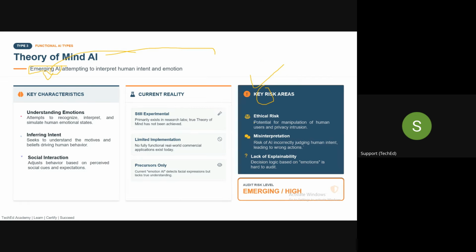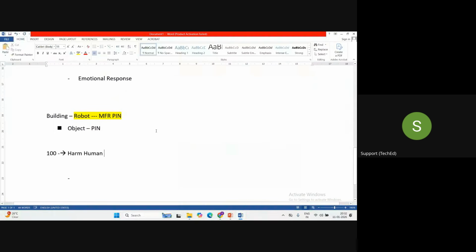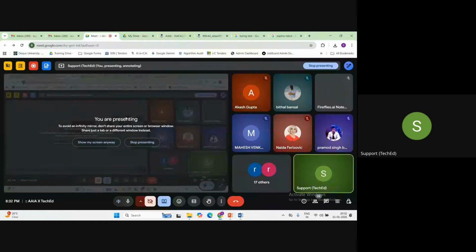Potential for manipulation of human users and privacy intrusion. So there are certain ethical risks. There may be a risk of misinterpretation, correct? For example, you have asked a robot to manufacture the pin, but you can't manufacture the pin at the cost of human life. Although I have designed you to manufacture the pin, you can't do this particular task at the cost of human life.